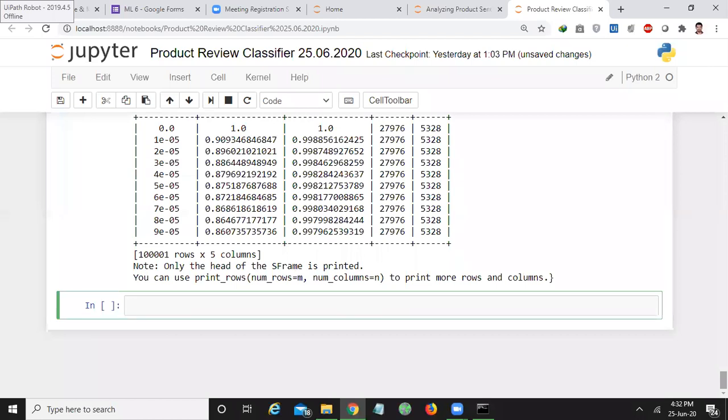For example, if you observe the graphical model for it, sentiment_classifier dot show, view is equal to evaluation.